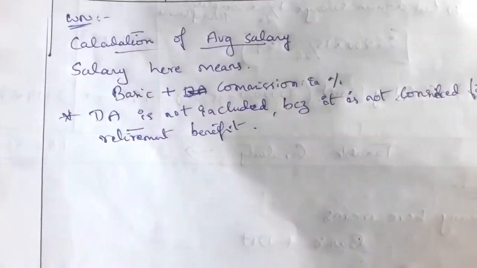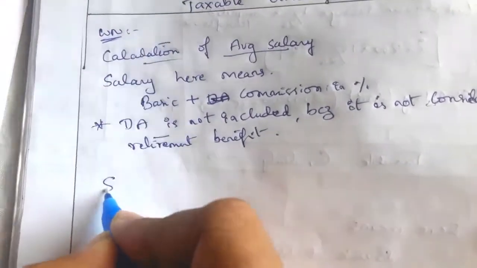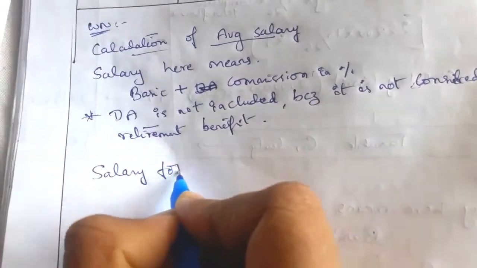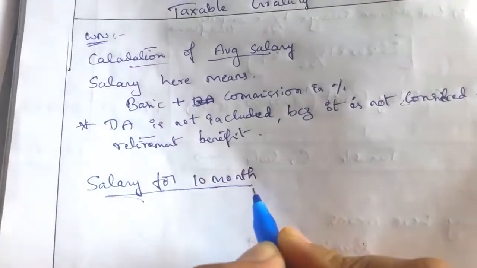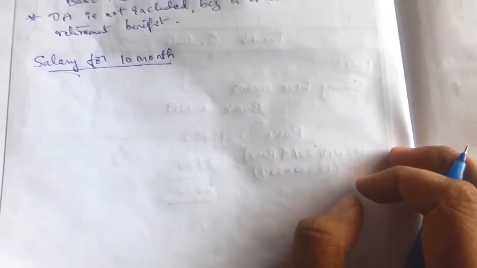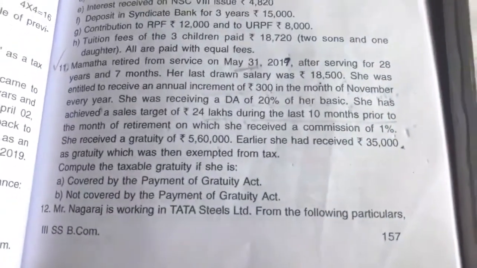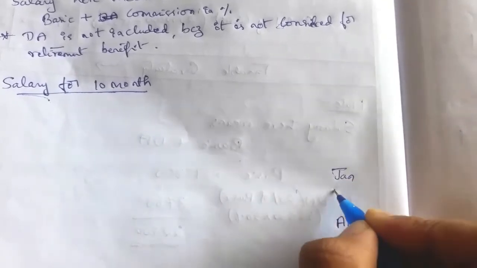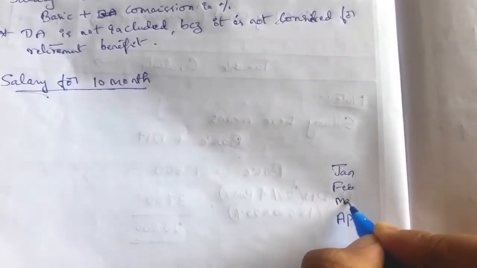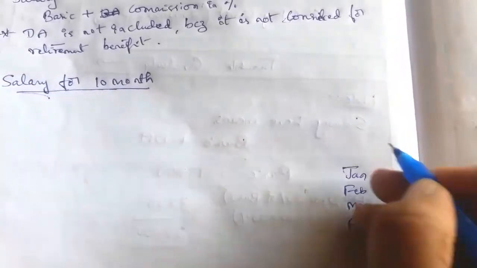Firstly, we have to compute the salary for 10 months. She retired in the month of May, so excluding May, the 10 months start from April and go backward: Jan, Feb, March, April, 4 months.